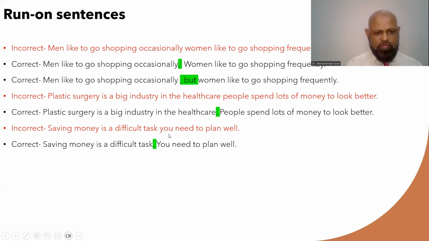Now, saving money is a difficult task. You need to plan well. Again, the first sentence ends after task, so you must use a full stop here.